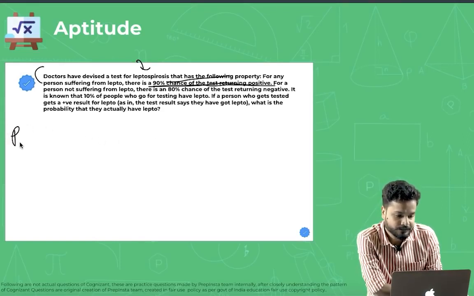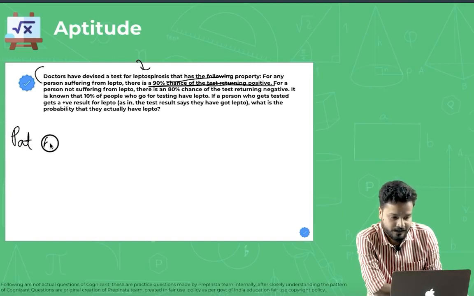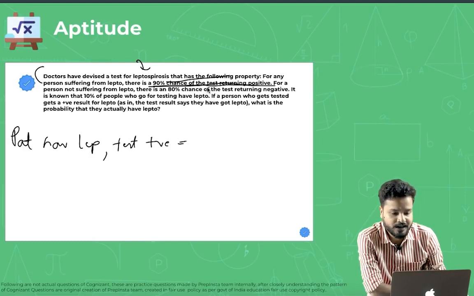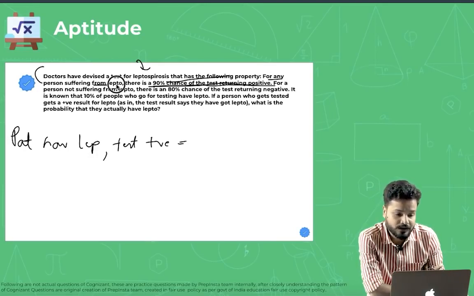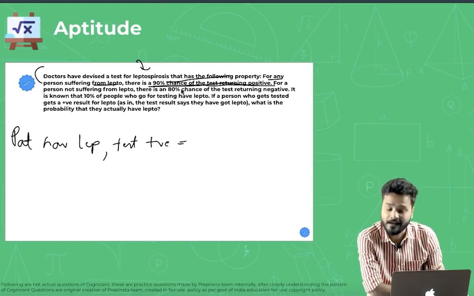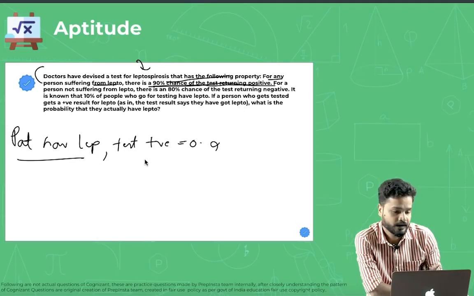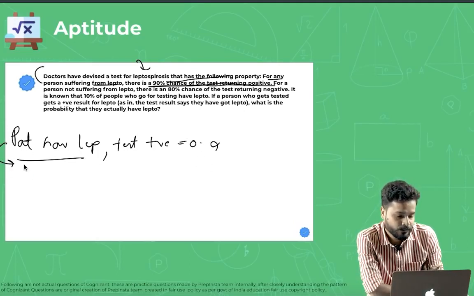So person having lepto and test positive, what is the probability of that, guys? For any person who's suffering from lepto, there is a 90% chance of the test turning positive. So let us say person having lepto test positive, what is the probability? 0.9.